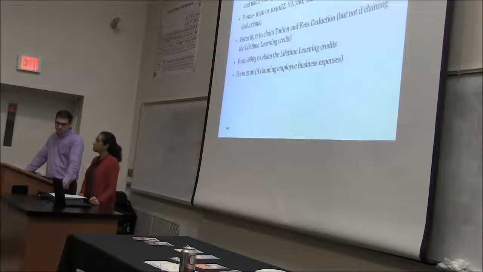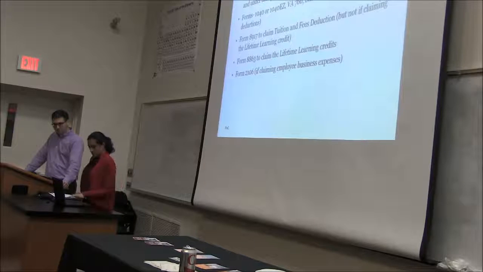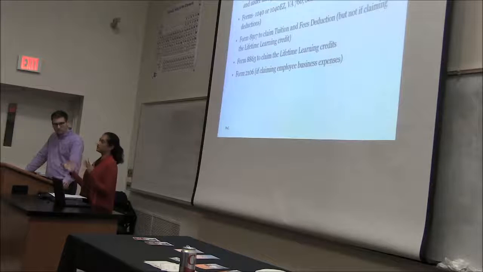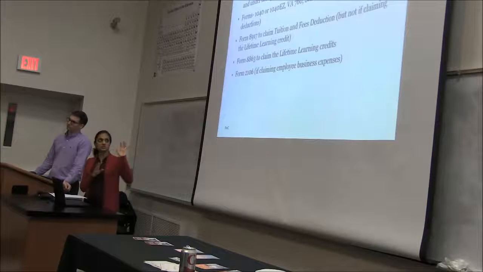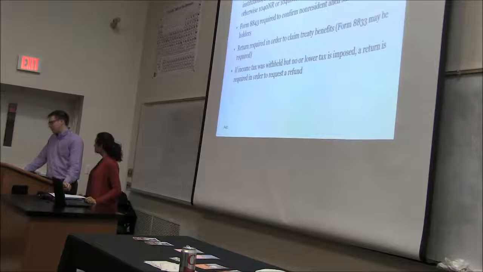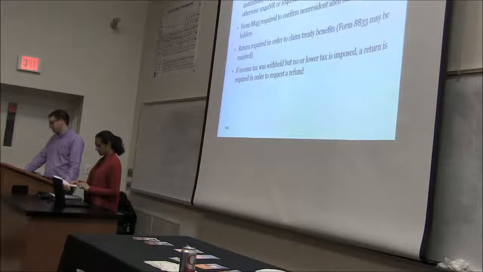And if you're claiming any kind of unreimbursed business expenses, you would use Form 2106. Those are the forms. Depending on your situation, there may be additional forms, depending on what you've had in terms of income and deductions during the year. These are just a few of the forms that we've listed. And as Radha said, those are the forms if you're filing as a resident taxpayer.